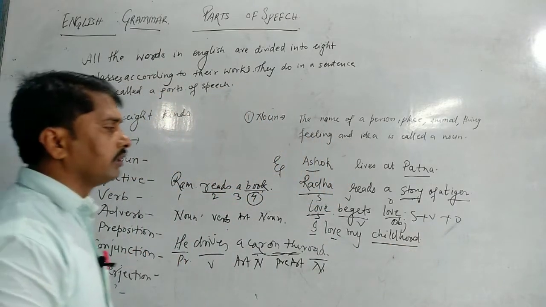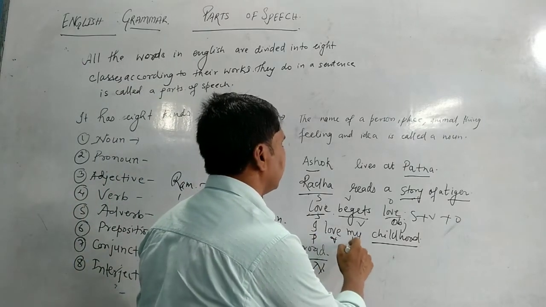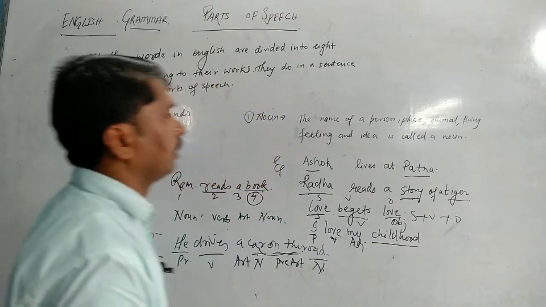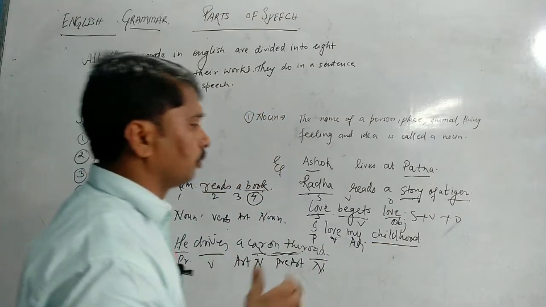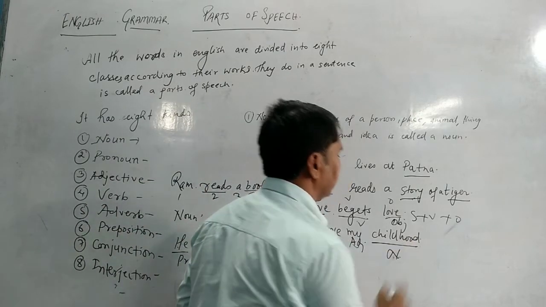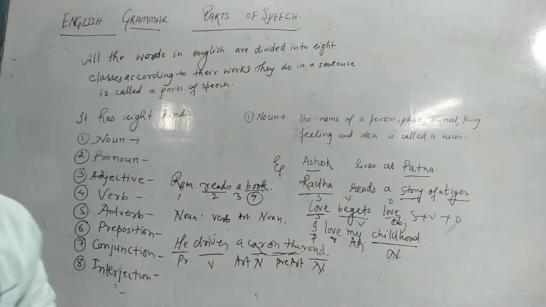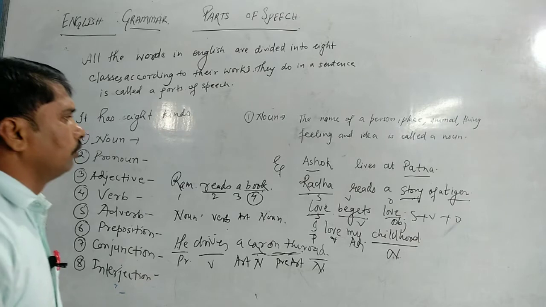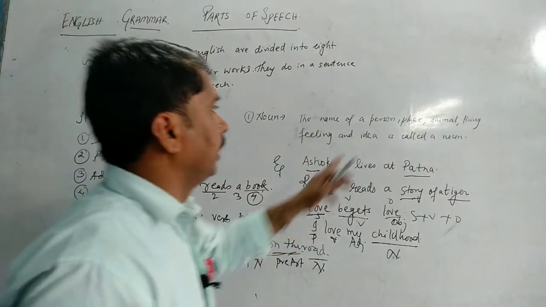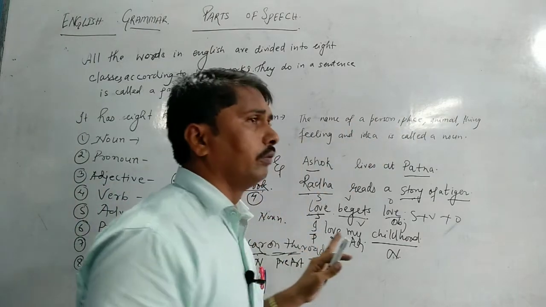Because I is working as a pronoun, love as a verb, my as an adjective, and childhood shows a feeling. It is also a noun. Now we'll go through. Hope you understood the noun chapter. Noun is the name of a person, place, animal or thing, feeling, idea. These all are called nouns.